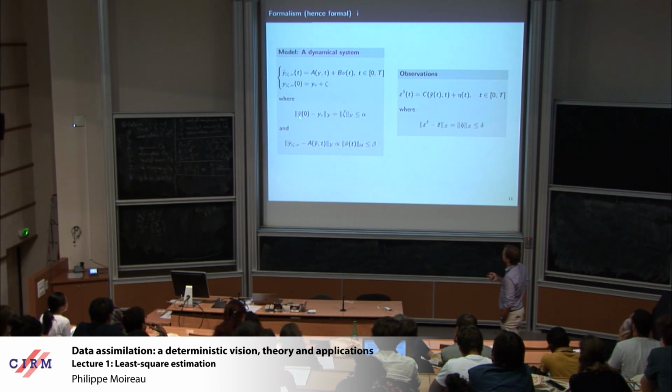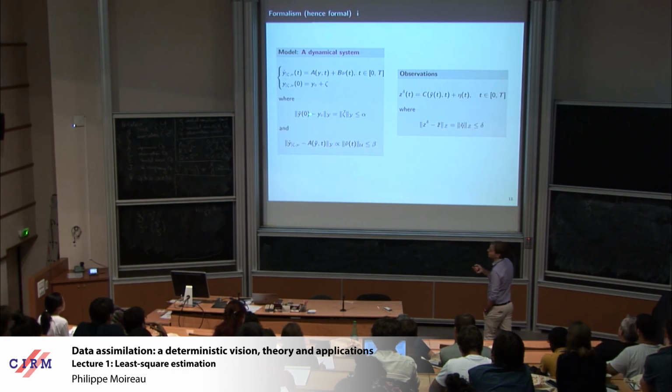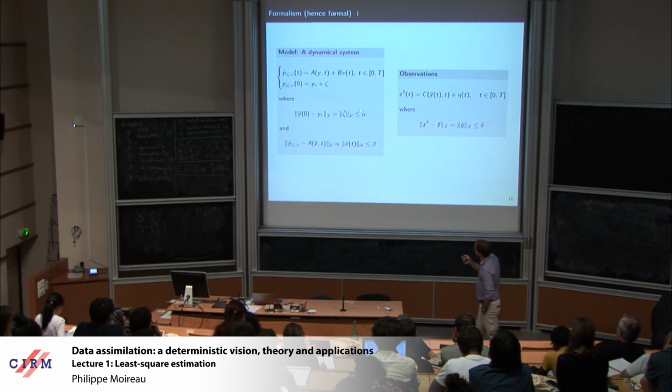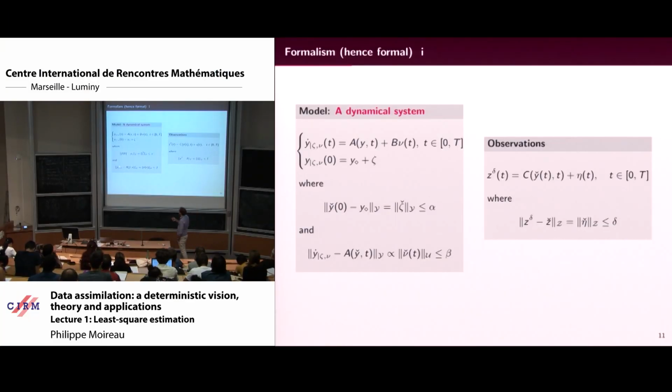What I will know is an order of magnitude of the error between the initial condition and the target trajectory, which is bounded by alpha. And basically, the order of magnitude of the model error is beta. So that's the first part, the modeling part. On this part, I have people who do measurements.